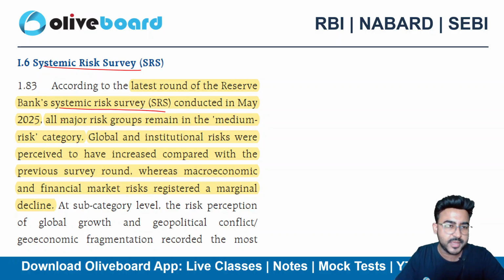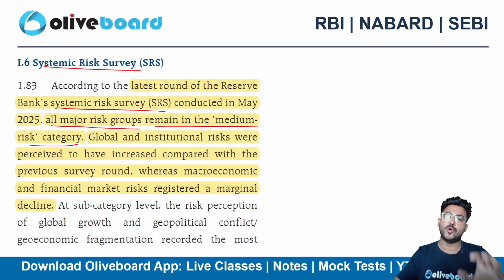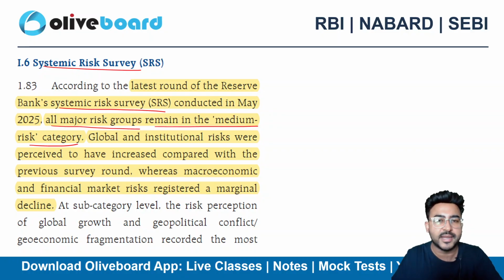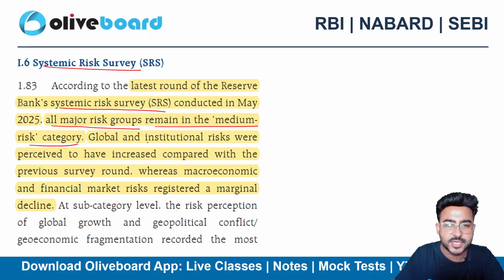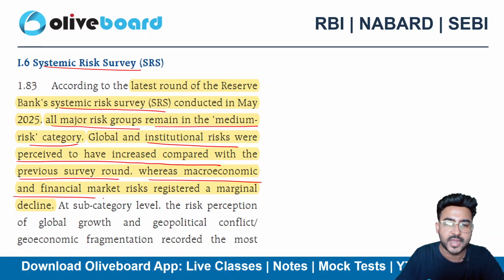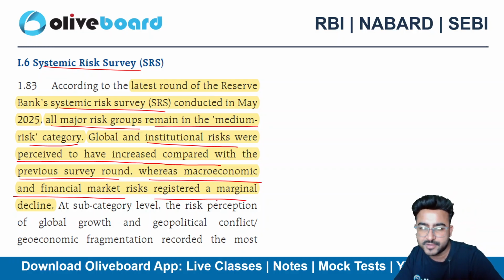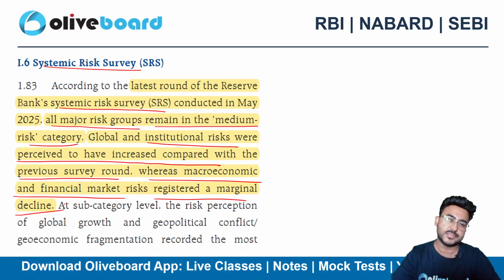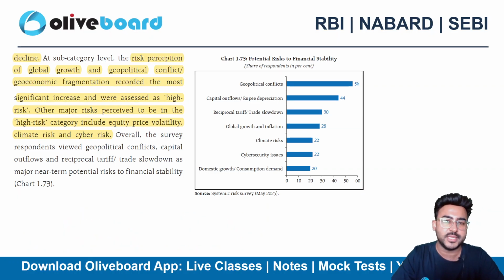Conducted in May, all the major risk groups remain in the medium risk category only. The global and institutional risks were perceived to have increased compared with the previous survey round, whereas the macroeconomic and financial market risks have registered a marginal decline. Okay, so this is about the systemic risk survey.